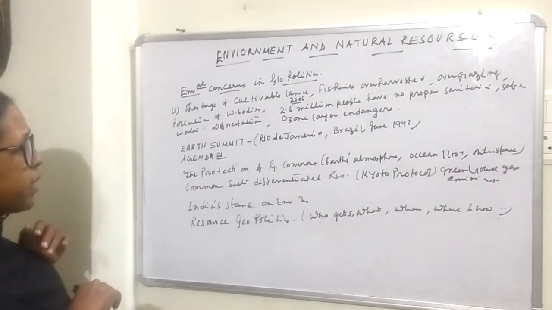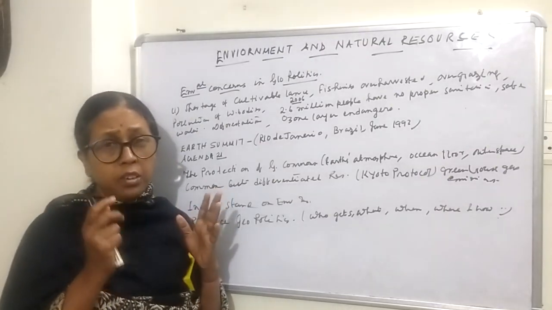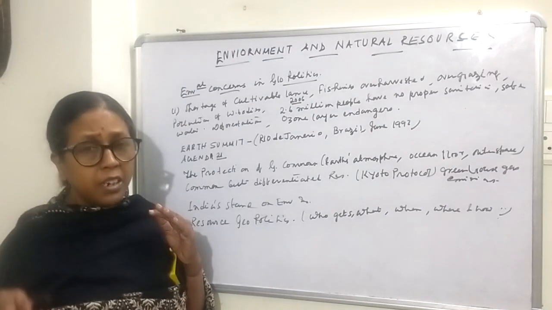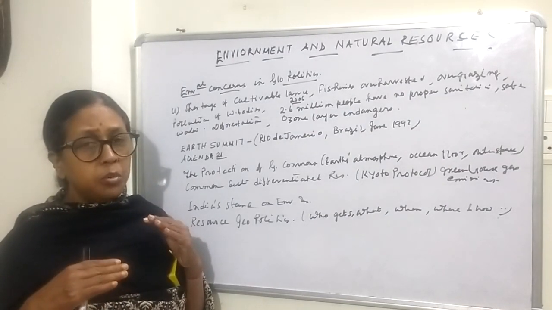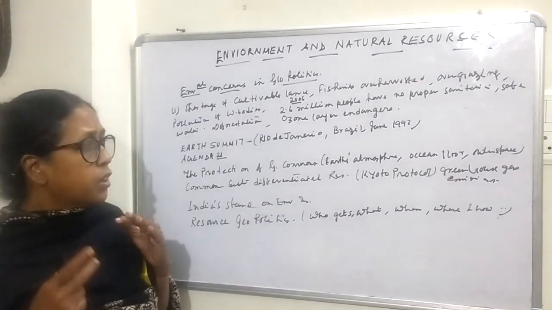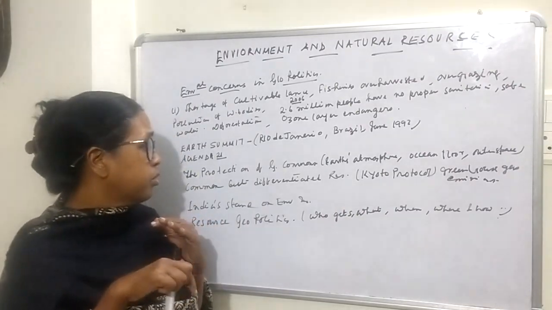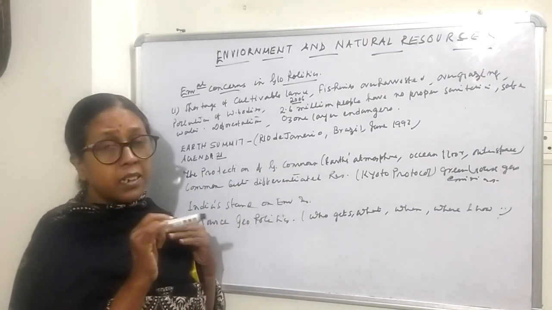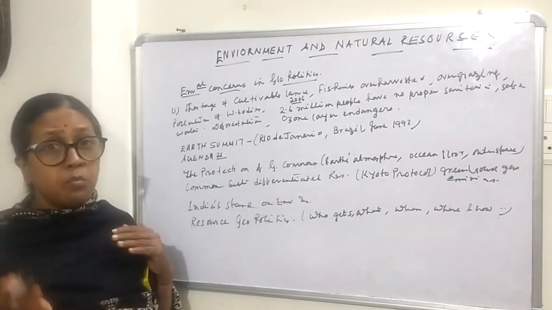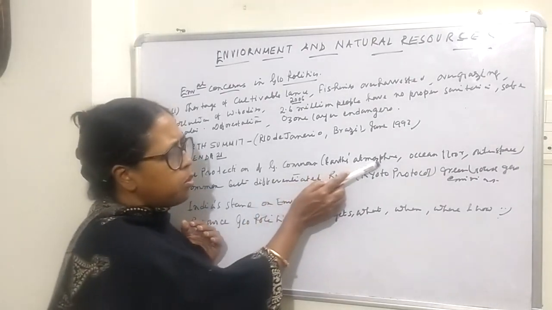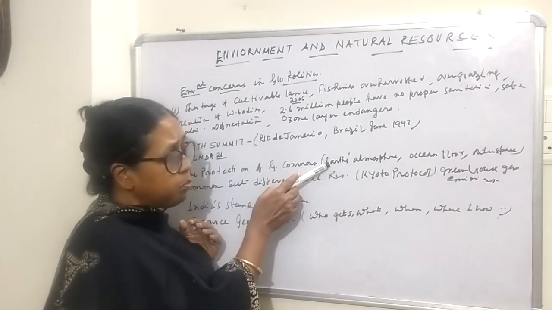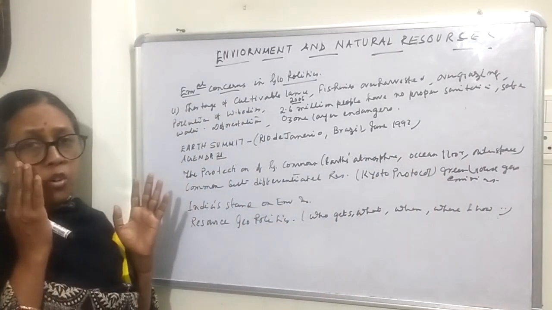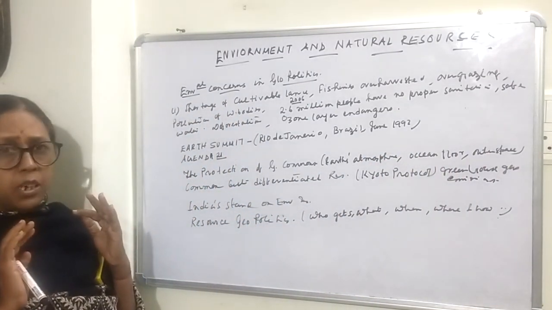Then there is the protection of global commons. What is global commons? Some areas are there which are not within the boundary of a particular nation. These are actually used by all the nations throughout the world. So these are known as global commons, and it is very necessary to protect the global commons, which are commonly used by all the people throughout the world. For example, earth atmosphere is a global common property. Then ocean floor, then outer space, etc. These are not the personal property of a particular country.